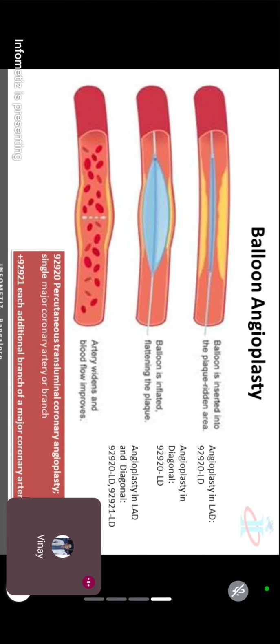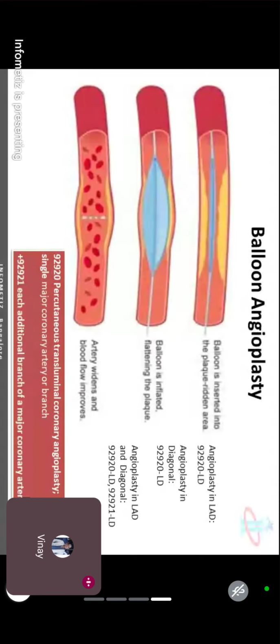We will insert one guide wire. Okay, how does it work now? First, we will insert a very thin wire from our thigh area, mostly from our inner thigh area. We will insert it, it will go up to the heart. That is known as the guide wire, which is guiding you where to go. We will insert the guide wire, and at the same time we will take images. Now we got to know, yes, we reached that part.